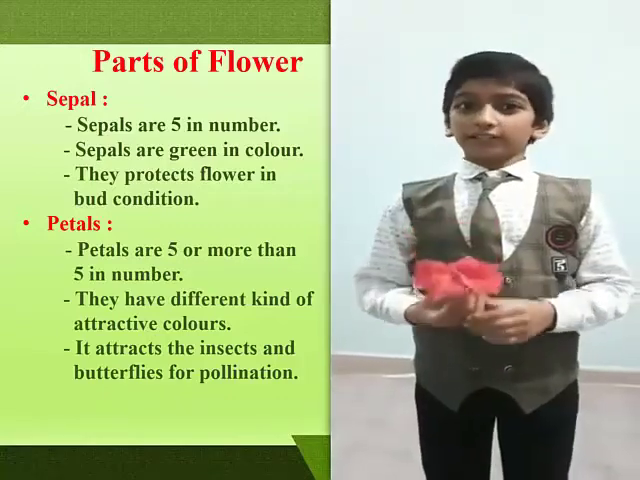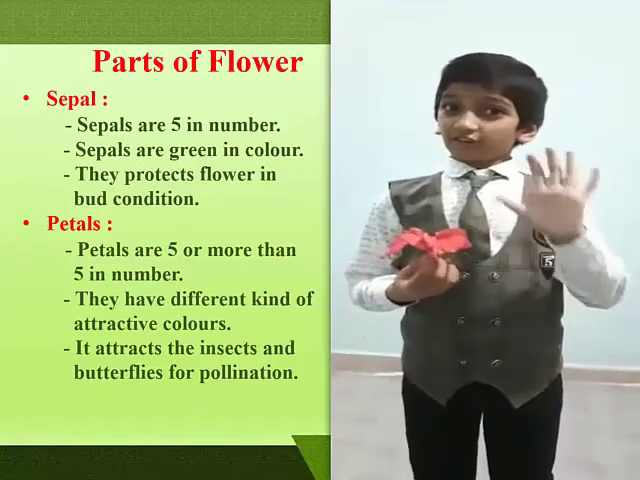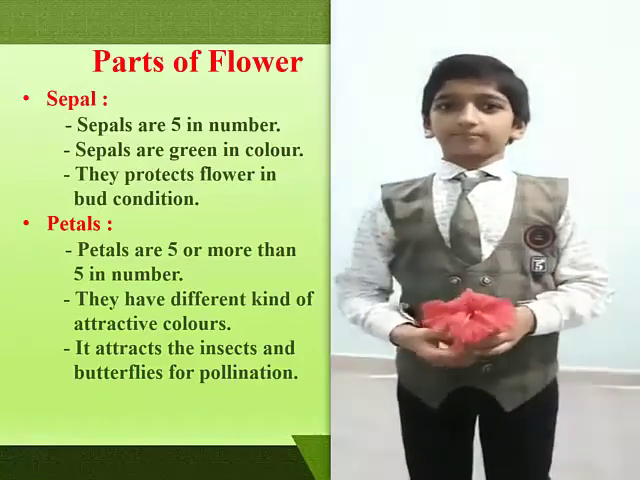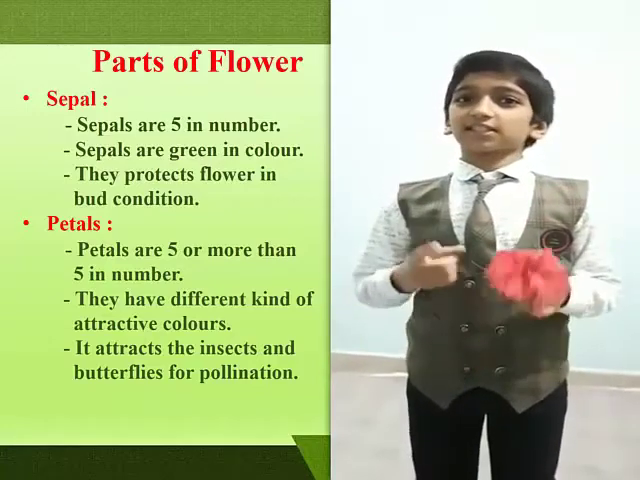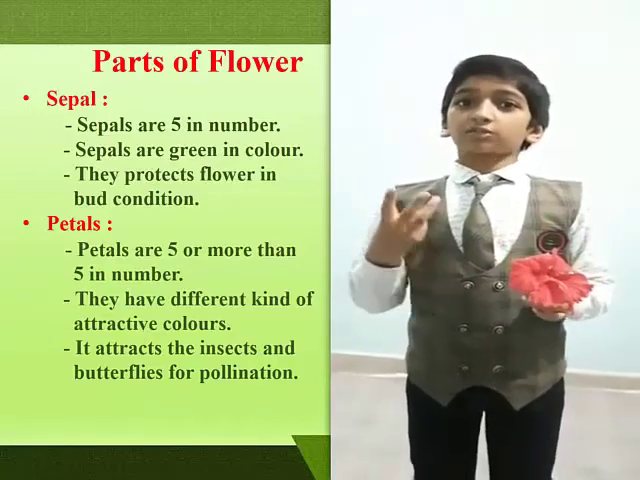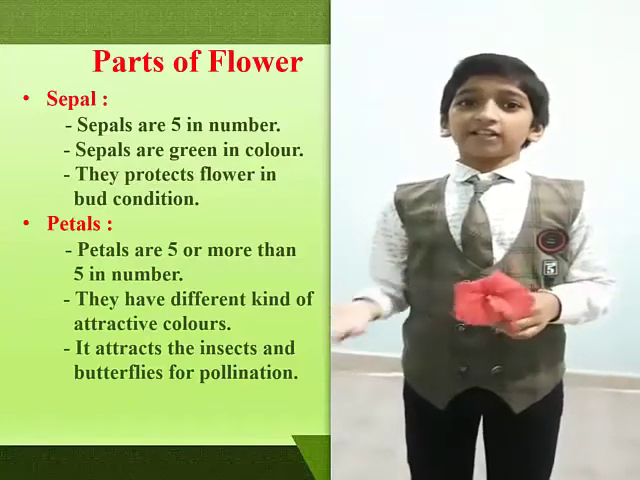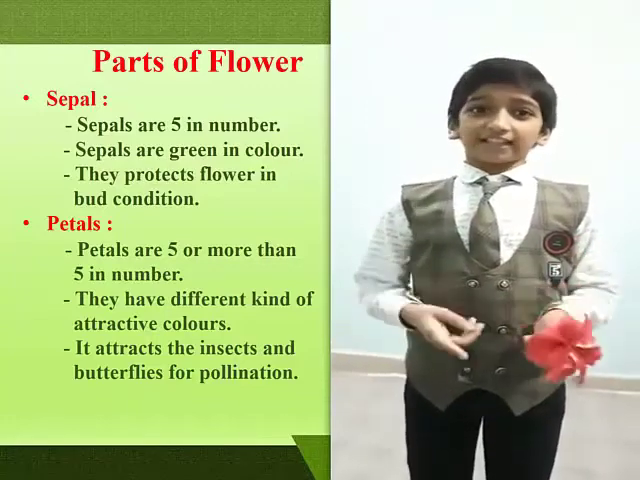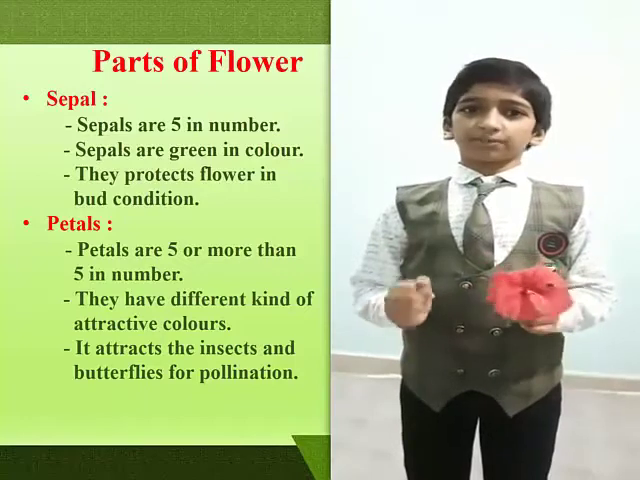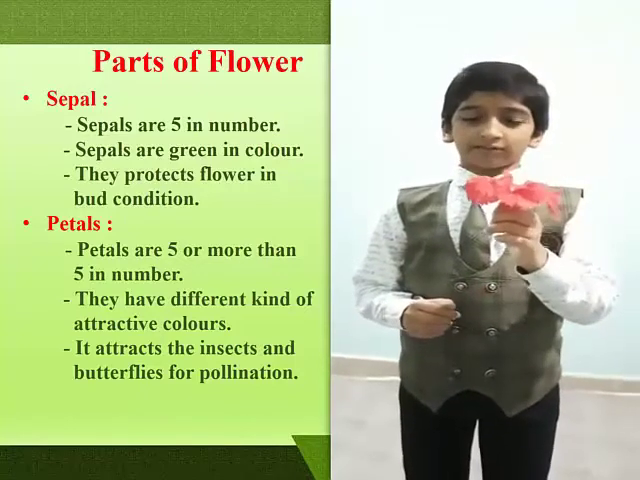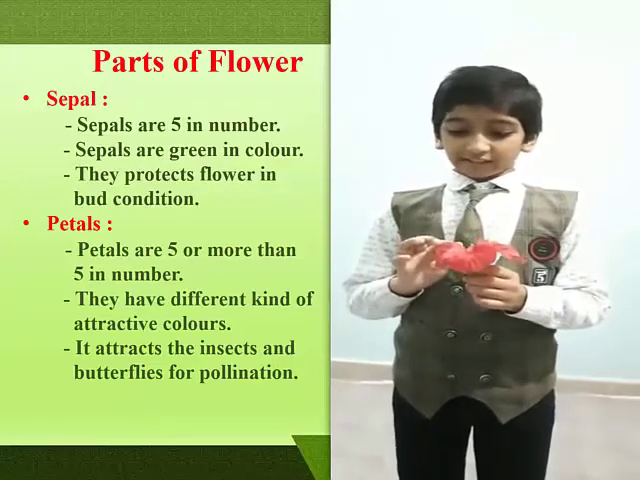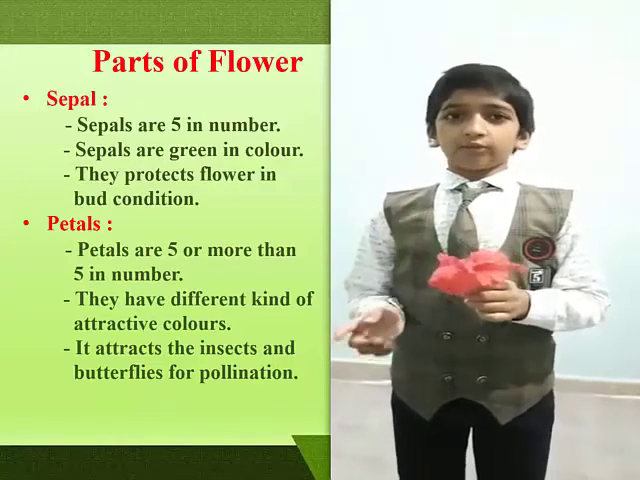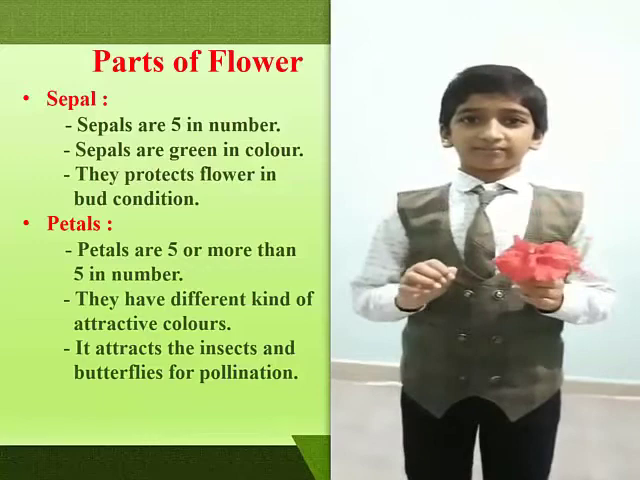Second part of flower is petal. Petals are 5 or more than 5 in number. They have many attractive colors such as red, orange, purple, yellow, etc., which attract the insects and butterflies for the pollination process. I have hibiscus flower which also has the 5 petals. It has red color which is very attractive for the pollination process.